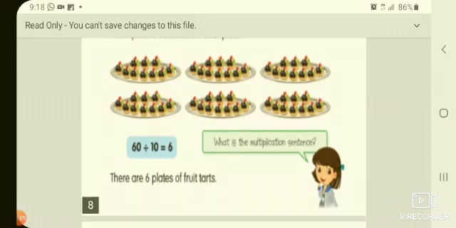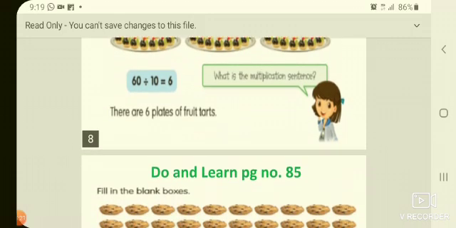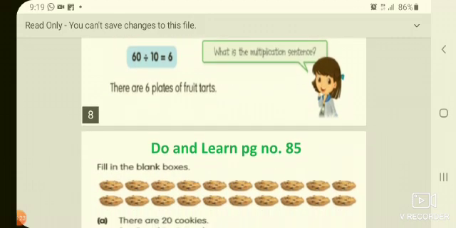60 divided by 10. Read the 10 table. 10 ones are 10, 10 twos are 20, 10 threes are 30, 10 fours are 40, 10 fives are 50, 10 sixes are 60 here. So 6 is the answer. There are 6 plates, okay, for the fruit treats.